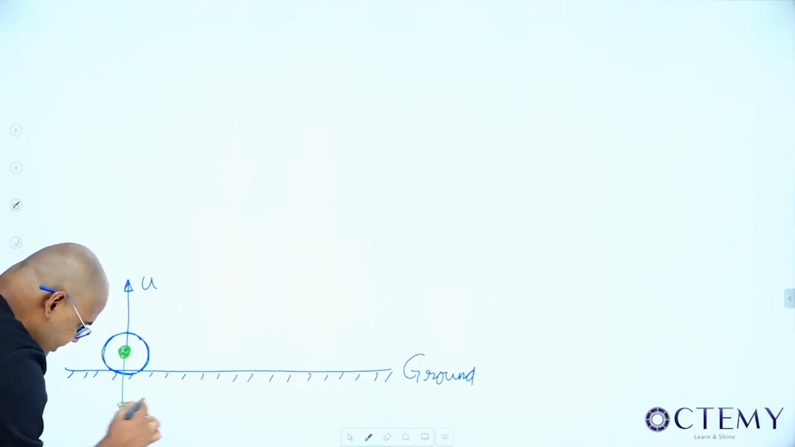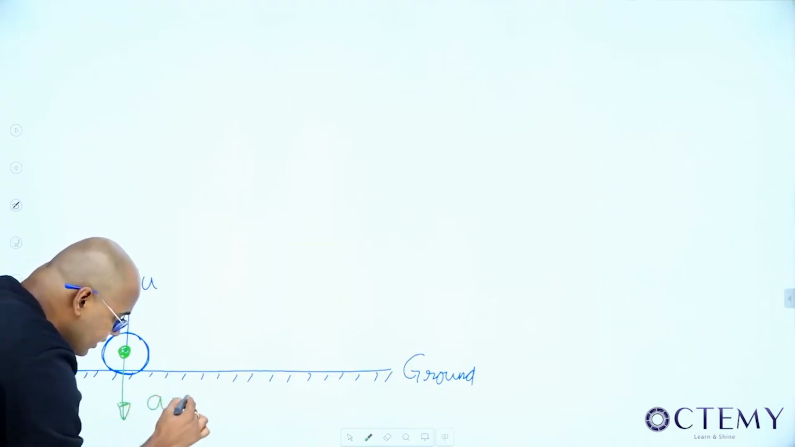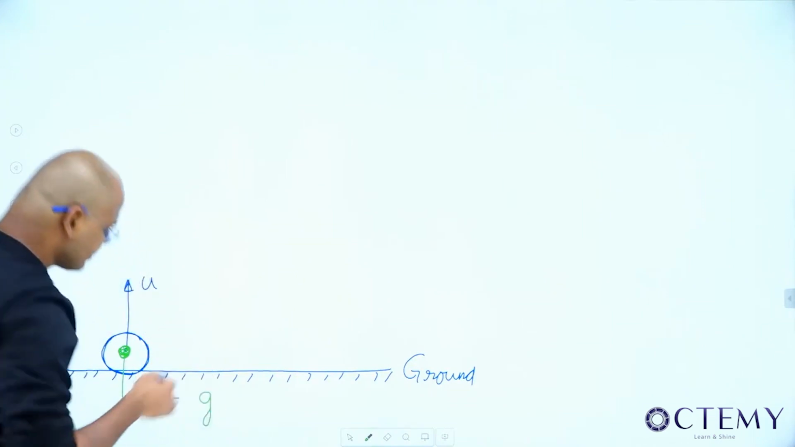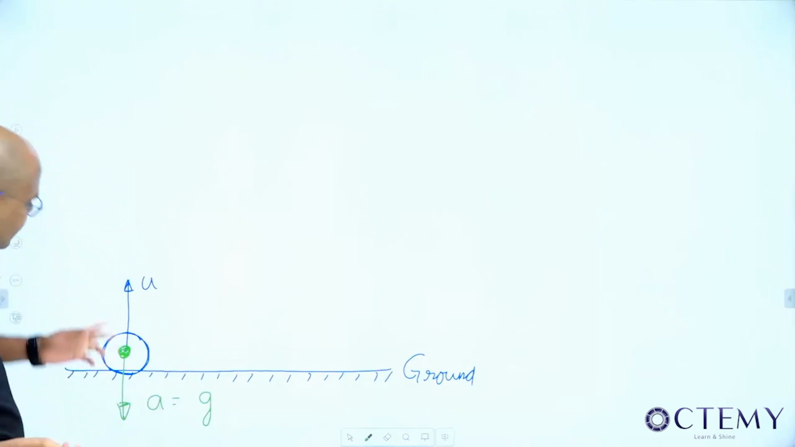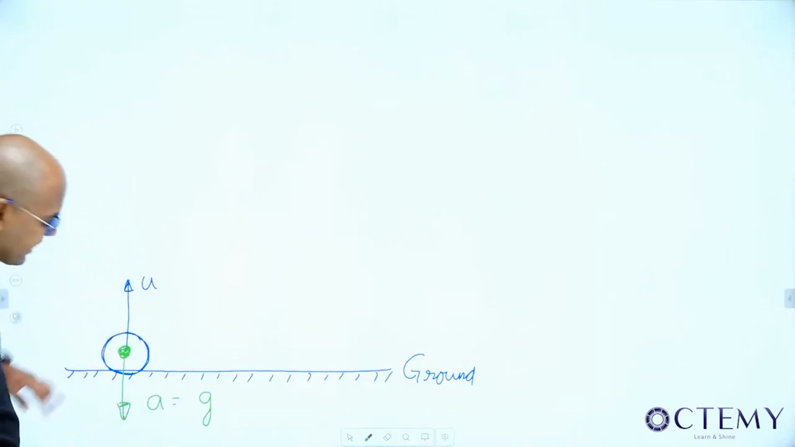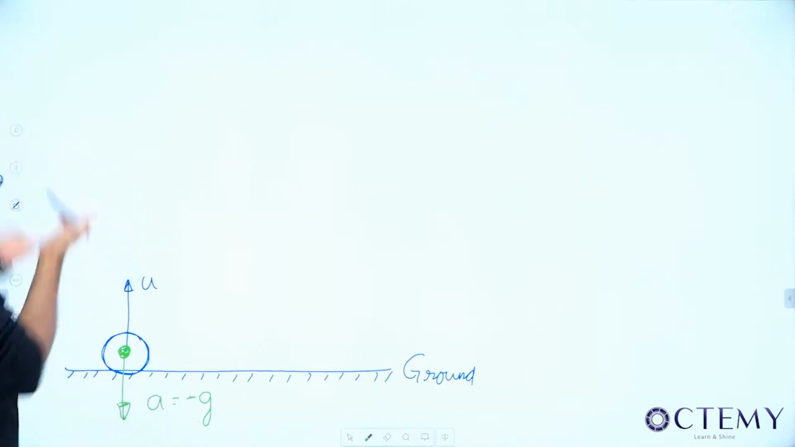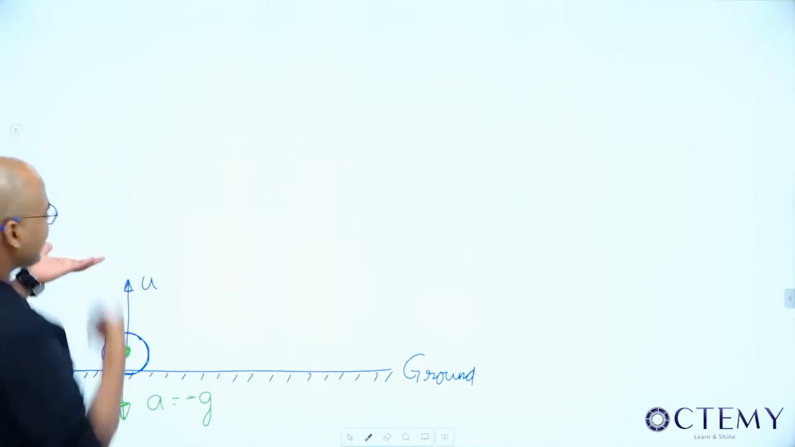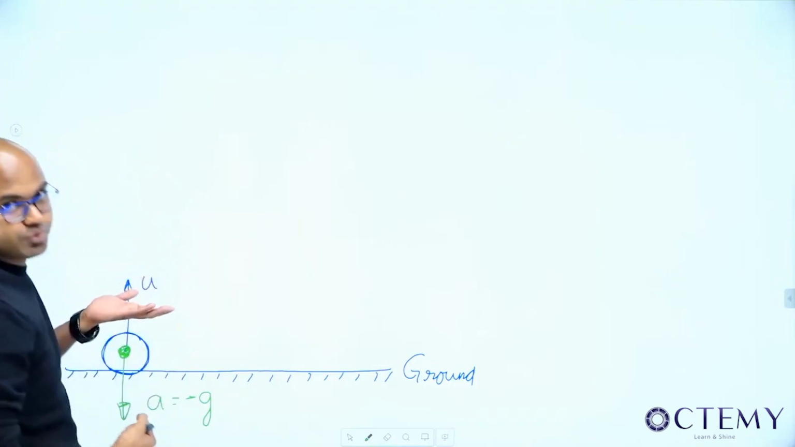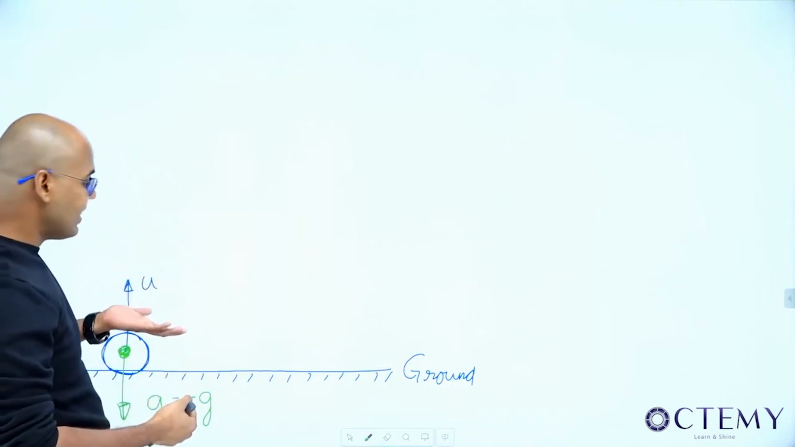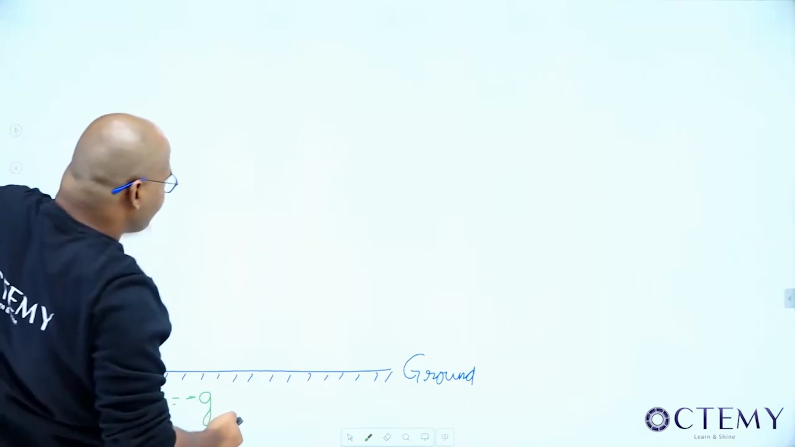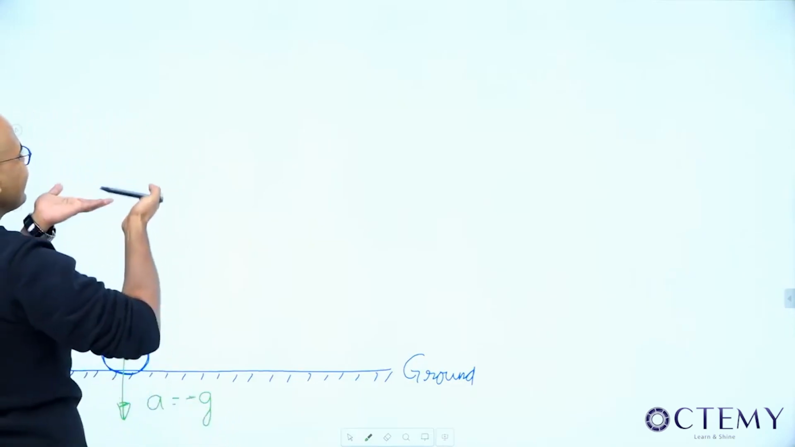So I have an acceleration a equal to g, which is acting downwards. Now is it plus g or minus g? Both are not in the same direction. It is in the opposite direction, so minus g. That means I have projected up with u, and the earth is pulling it down. So what happens because of that? As it goes up and up, the velocity will decrease.